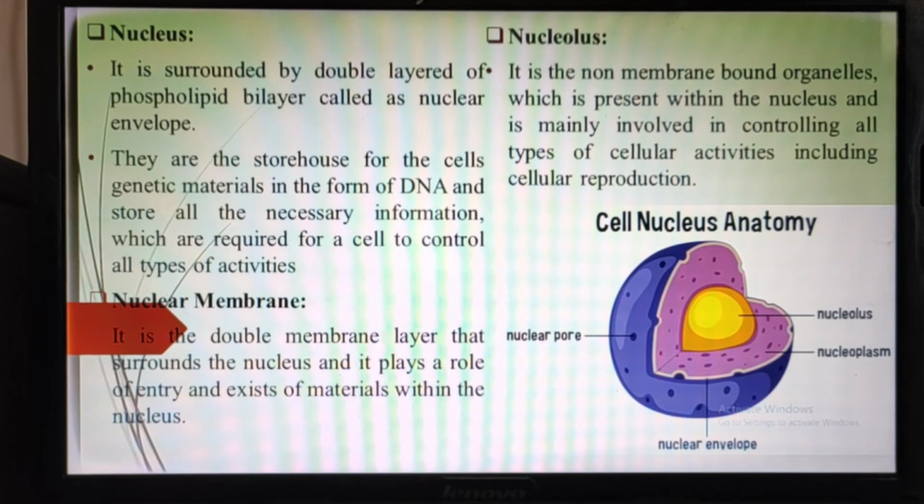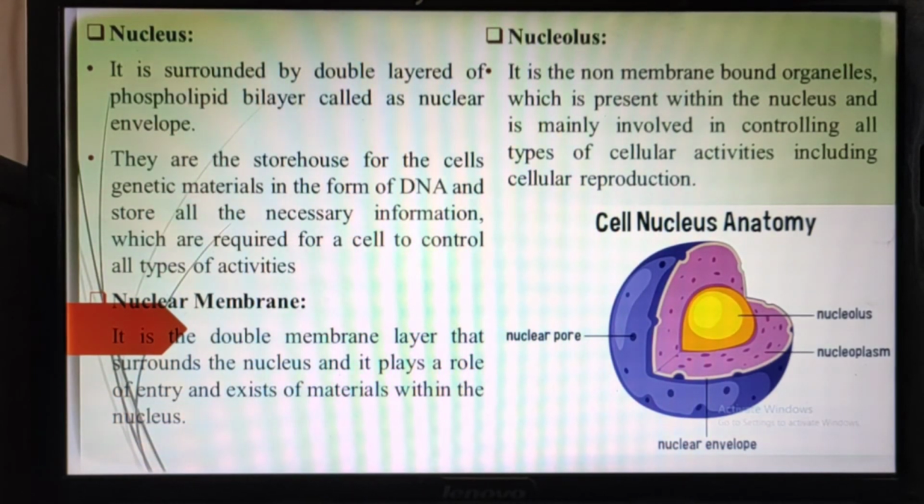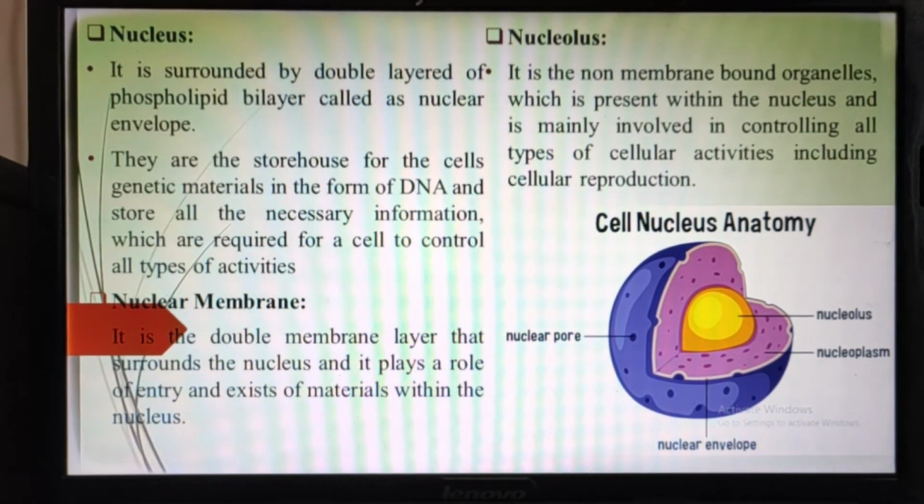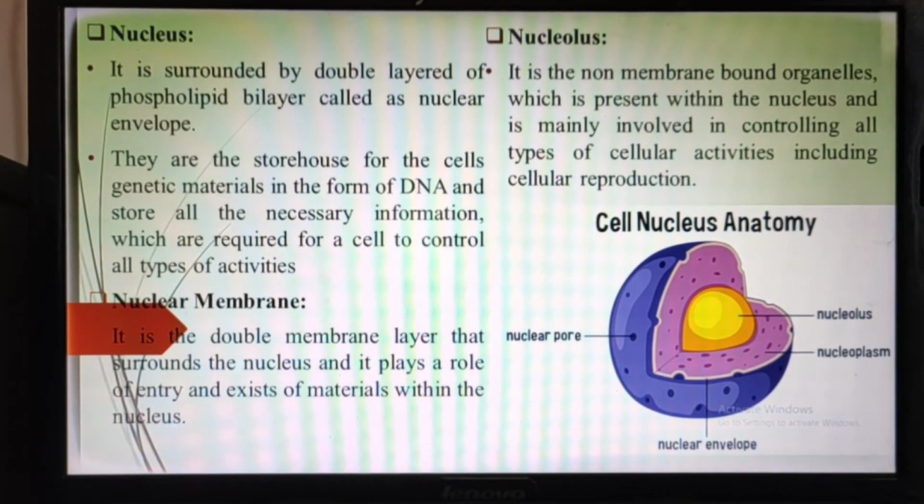And this nucleolus is made up of rRNA, that is ribosomal RNA, and ribosomal proteins. So it is called the site of ribosome biogenesis. Why the site of ribosome biogenesis? Because this nucleolus is basically made up of rRNA, that is ribosomal RNA, and ribosomal proteins. So it is ribosome biogenesis.